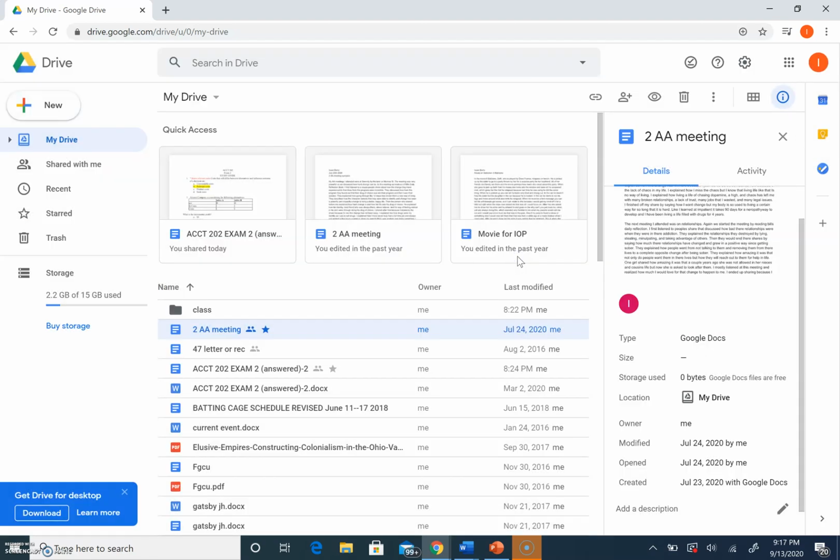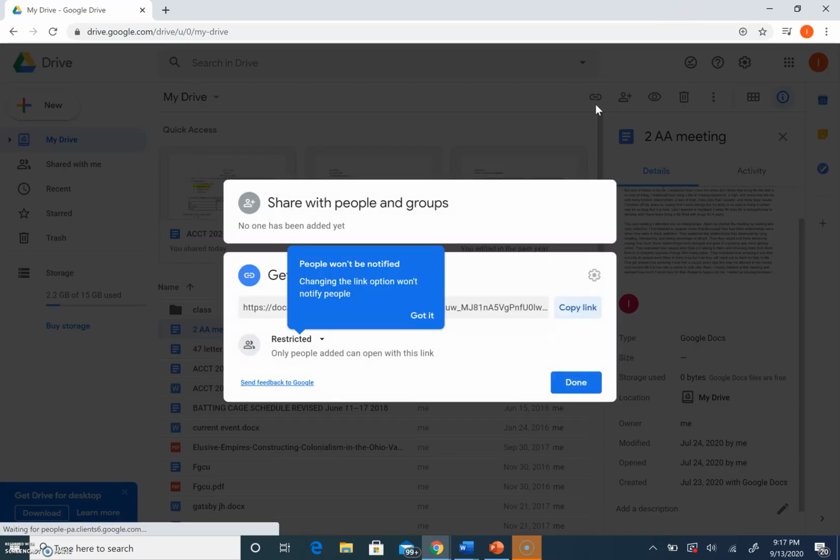Also over here you can share a link right here, but when you share a link it gives people access to the whole Google Doc, so be careful with that.